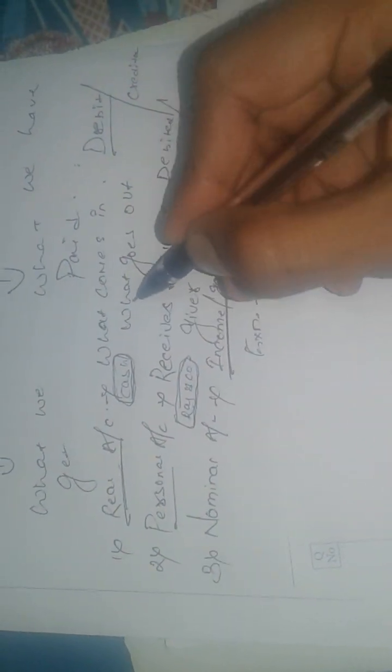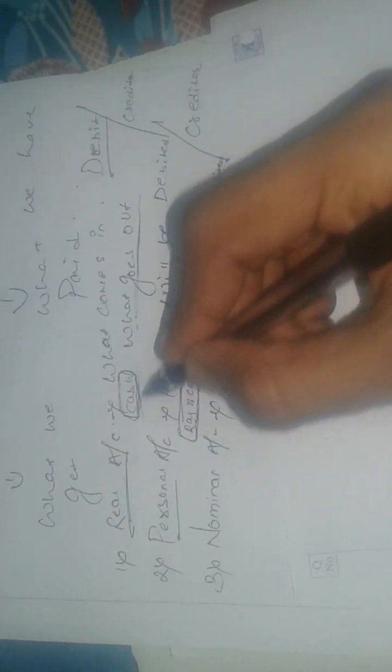So we have to record this transaction that we have purchased some goods from Raj and company by paying cash to him. Then what does this say? What goes out will be credited. That means cash goes out, obviously it will be credited, right? So firstly we can record cash.